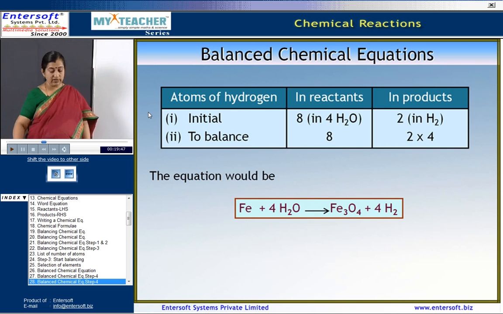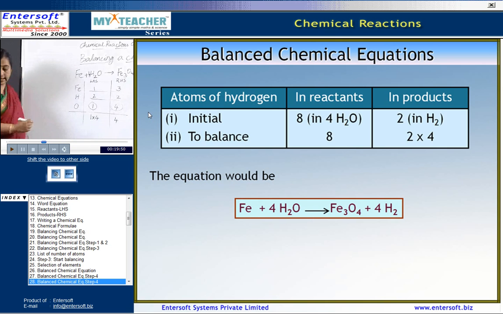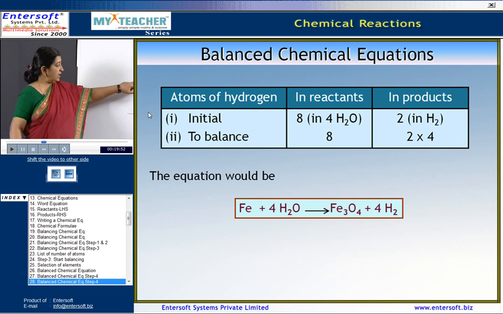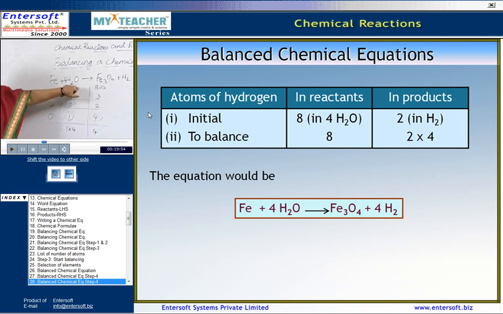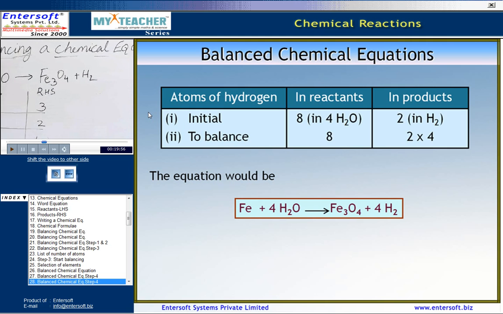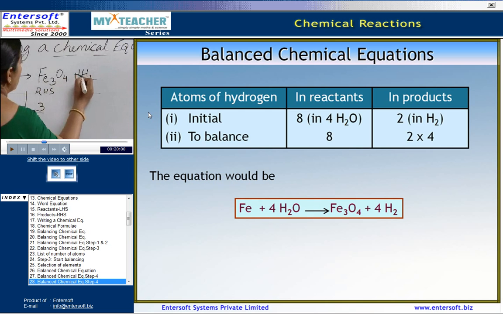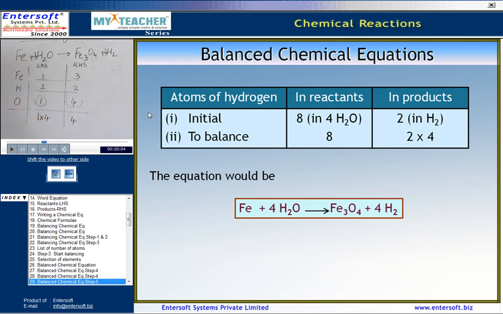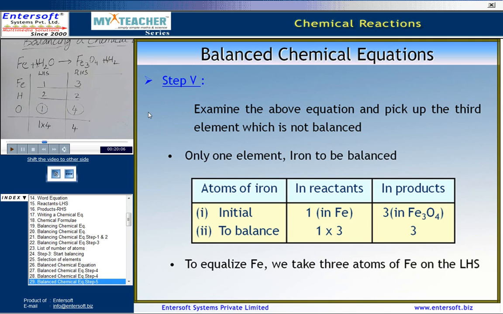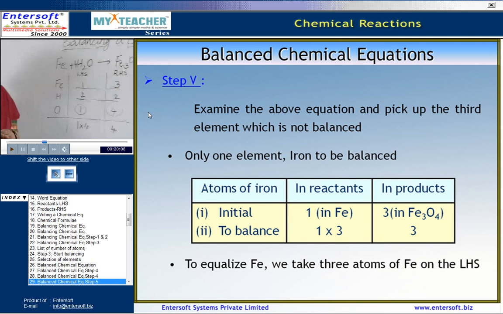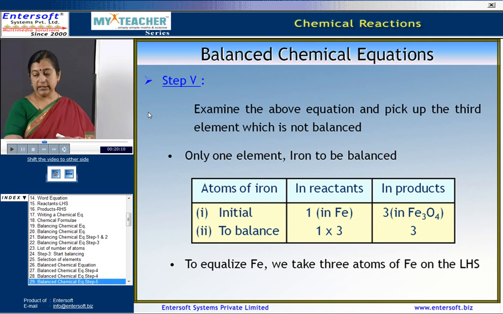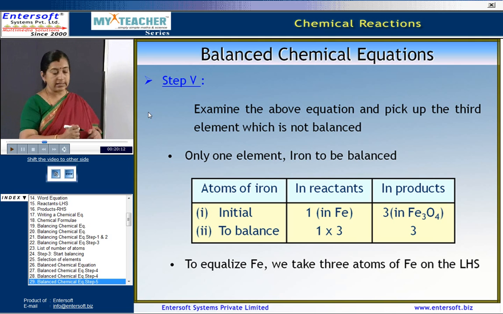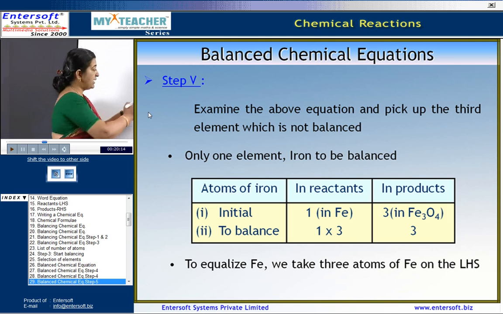So, the equation would now be written as Fe plus 4H2O giving rise to Fe3O4 plus 4H2 in order to balance this and this. Now, step 5, examine the above reaction carefully and pick up the third element which is not balanced. Amongst them which is not balanced?